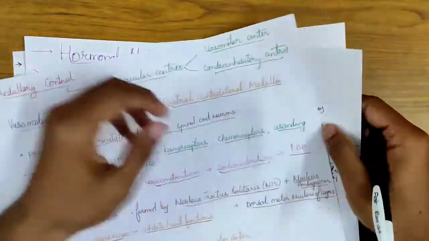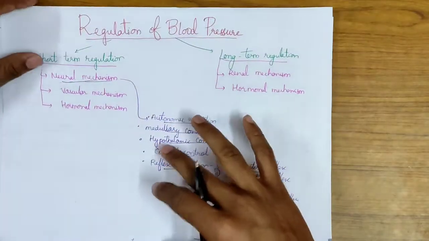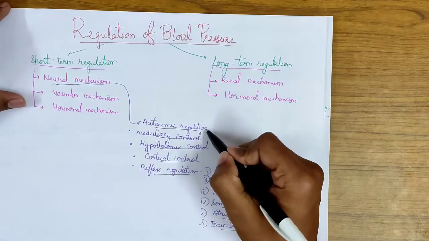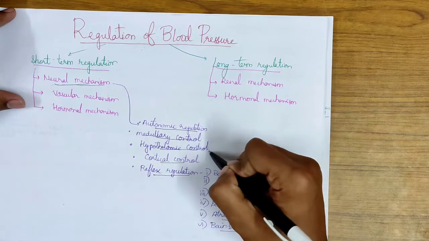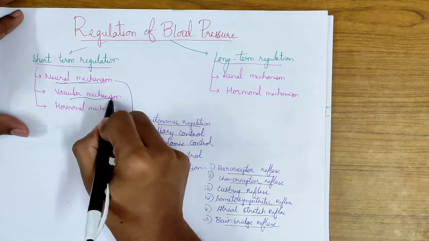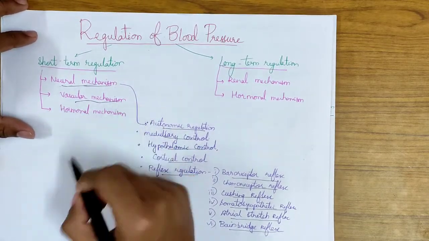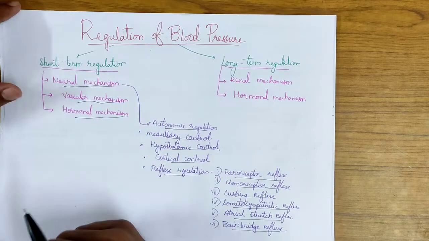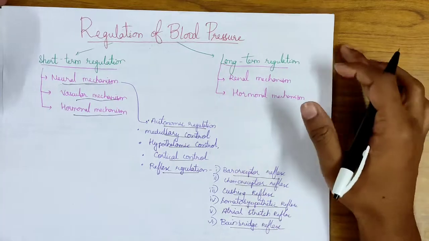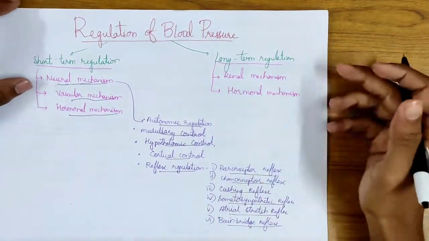So in this video, we talked about the short-term regulation of the blood pressure, and under that we mainly talked about the neural mechanisms, that are autonomic regulation, medullary control, hypothalamic control, cortical control, and also the vascular mechanisms, that is the capillary fluid shift and the stress relaxation. And in the hormonal mechanism we talked about many hormones. So that's it for this video. I'll upload the long-term regulation and also the reflex regulation in the next part of this video.